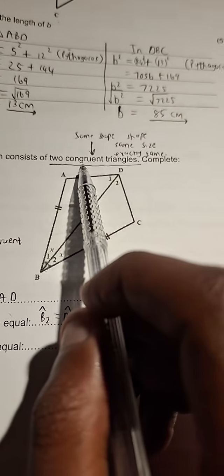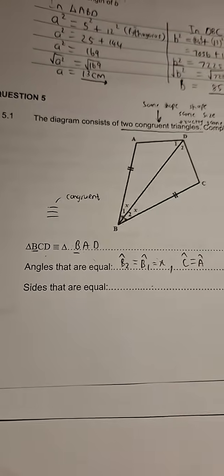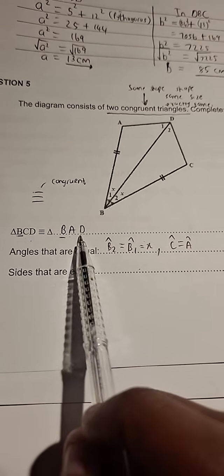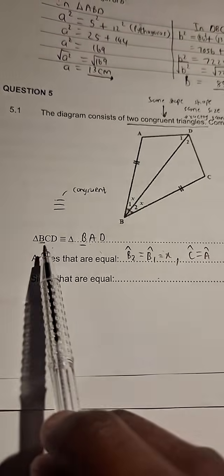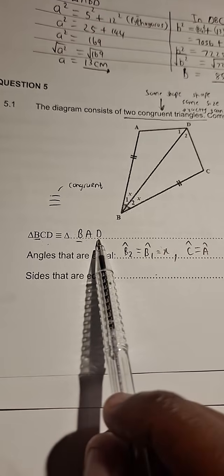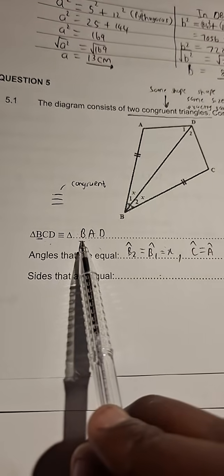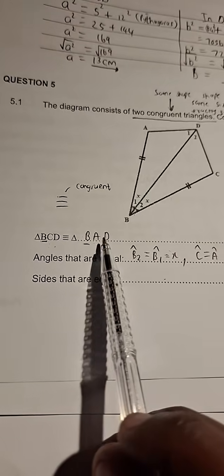We were told the diagram consists of two congruent triangles. Write them. They said complete, so just complete. I completed that triangle BCD is congruent to triangle BAD. Now, which angles are equal? Like I said, because I've written things in the right order, angle B2 is equal to angle B1, which is equal to x. Angle C is equal to angle A.